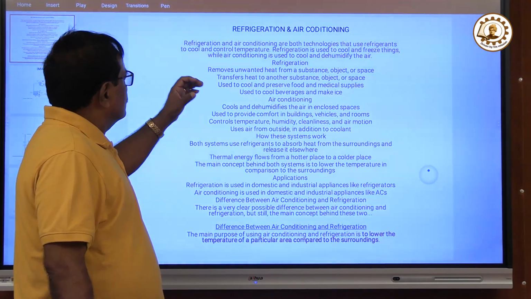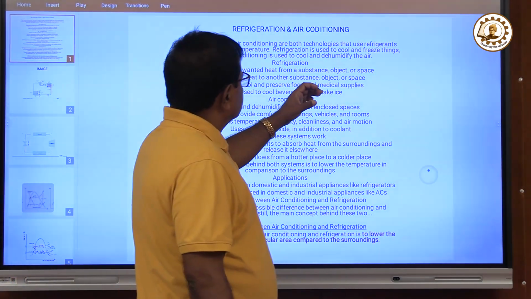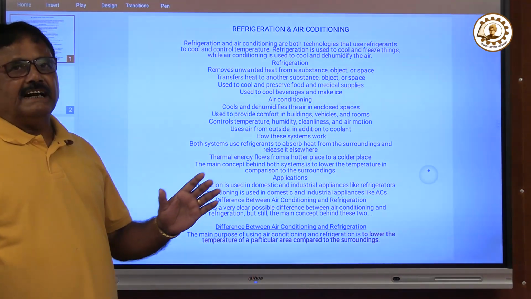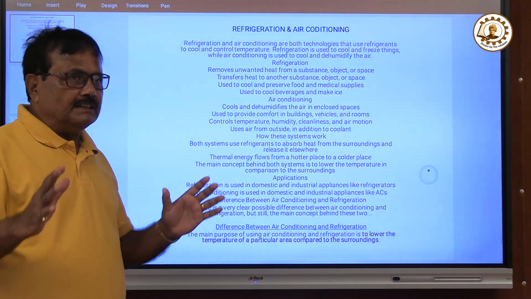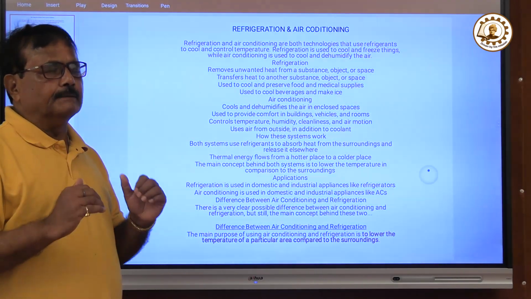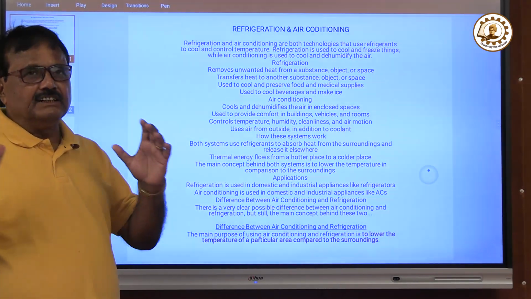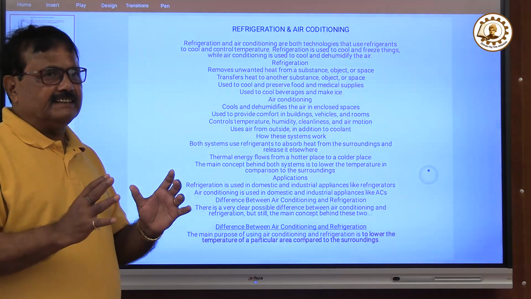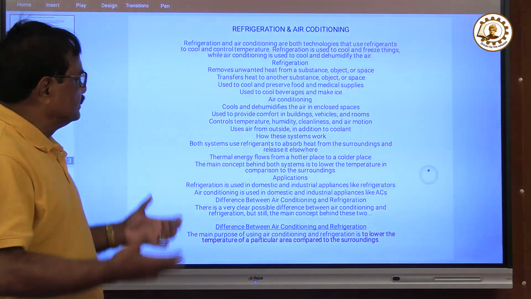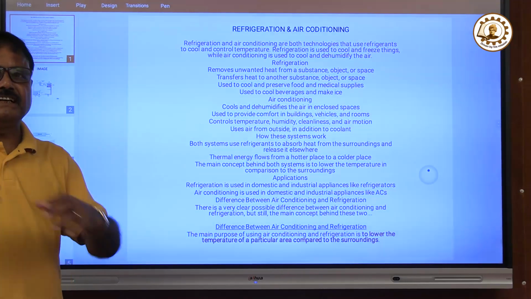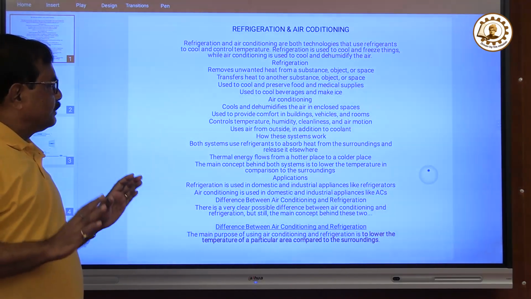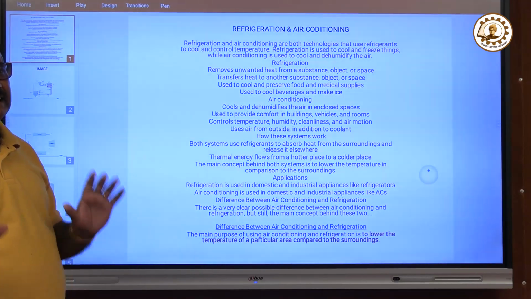Now, it removes unwanted heat from a substance, object or space and transfers it. What happens? Suppose we are in this room and we want to cool it to a certain temperature. It means in this room there is heat. That heat, with the help of a machine, will be thrown out to the atmosphere. Now, what is heat? We will have to understand what heat is.